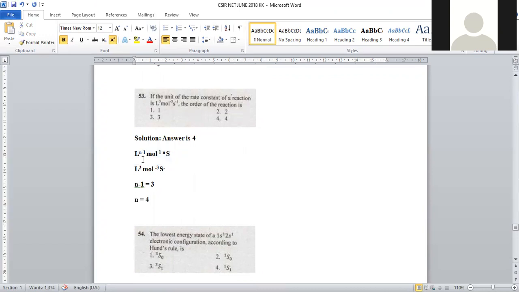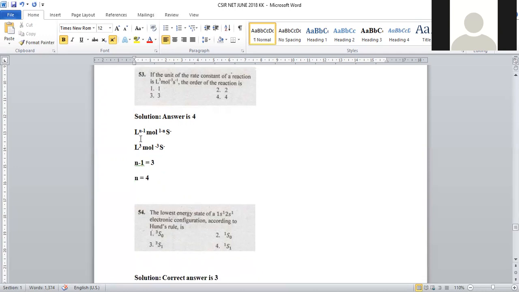For any order of the reaction, the unit of liter may be given as L to the power n minus 1, mole is given as mole to the power 1 minus n, second inverse will be there, right? Here n stands for the rate of the reaction. If the order of the reaction is 3, L becomes L to the power 3 minus 1, that is L square. Mole becomes mole to the power 1 minus 3, that is minus 2, and second inverse. So in that way, we can substitute and the order of the reaction will be predicted.